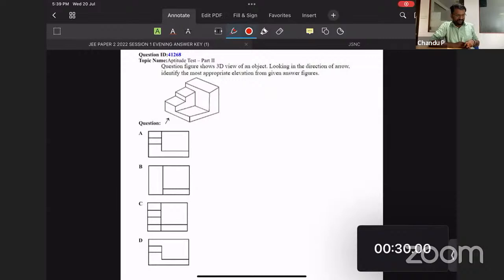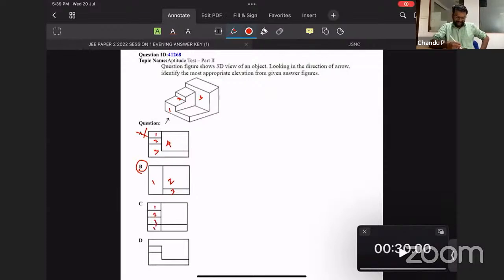Okay, we will find. So over here, view from the direction of the arrow. 1, 2, 3. Three surfaces only in this figure. So coming to option A, 1, 2, 3, 4. Gone. 1, 2, 3. I don't know, maybe the answer. I'll keep it because I want to check all four, because I am following an elimination method. So I need to go through all the options.